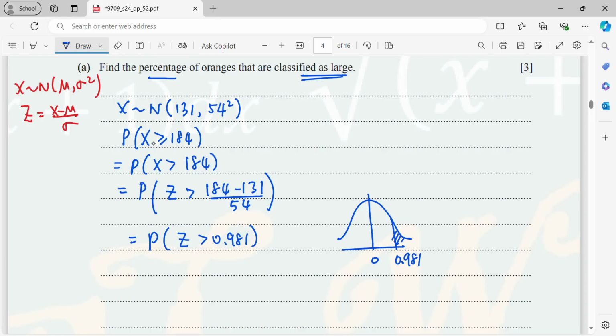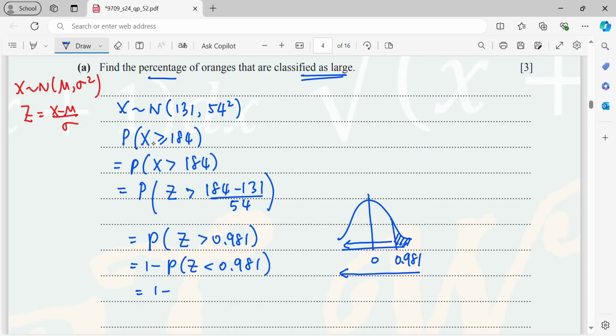Greater than means towards the right side. That's the region. All the probabilities that are available in the table are towards the left-hand side. That means now here I have to use 1 minus all the previous probabilities. So it will be 1 minus P(Z < 0.981).